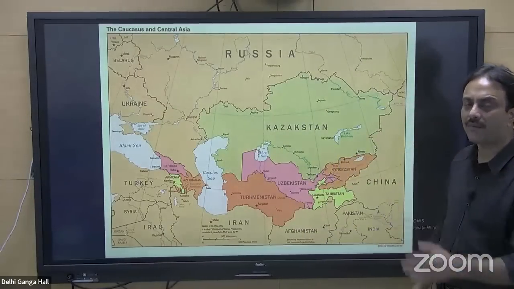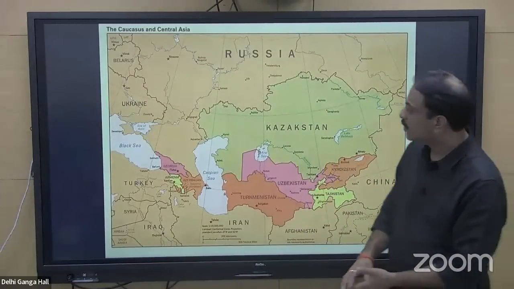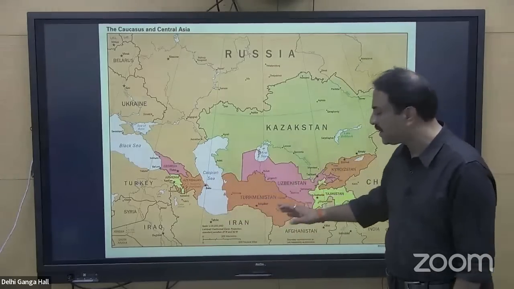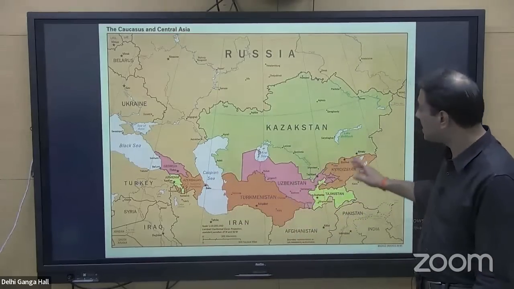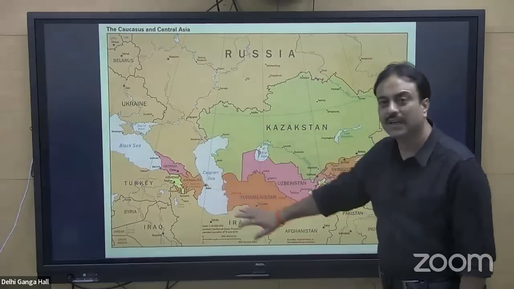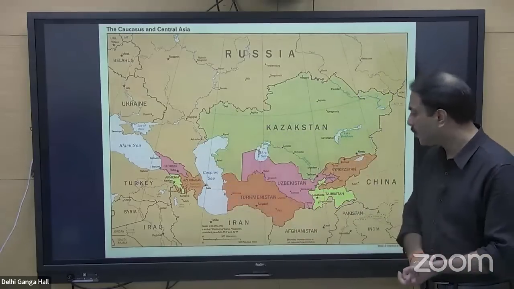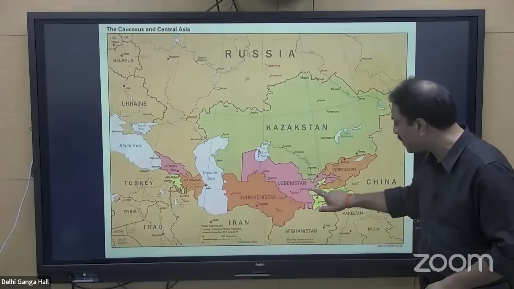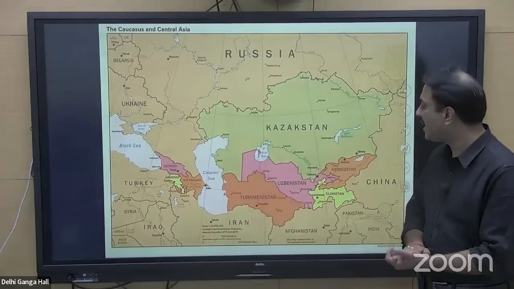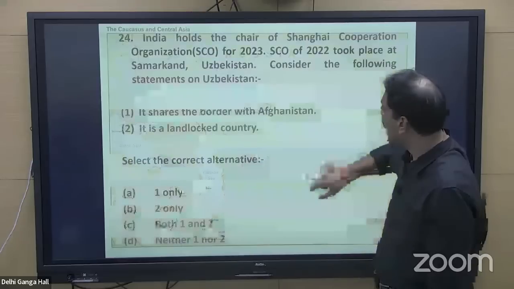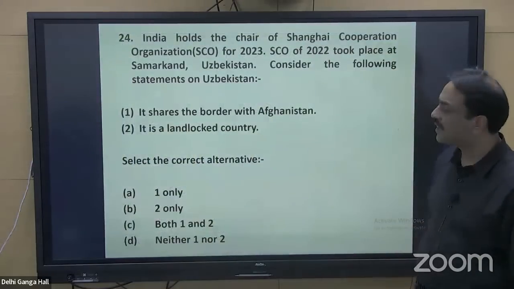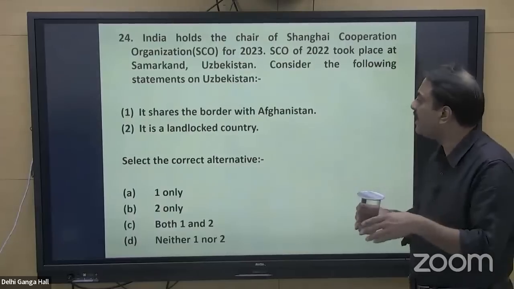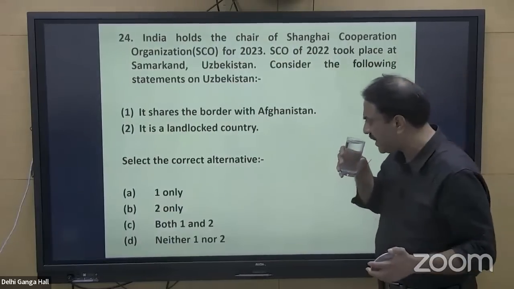As important, we have the Middle East and the Arabian Peninsula. So Georgia, Armenia, Azerbaijan, Turkmenistan, Uzbekistan, Tajikistan, Kyrgyzstan, and Kazakhstan, all these countries should be there in your mind. This is Uzbekistan. In Uzbekistan, this place is marked as Samarkand, where we had the SCO summit. Coming back to our question, it shares a land border with Afghanistan, yes or no? Yes, it is absolutely correct.